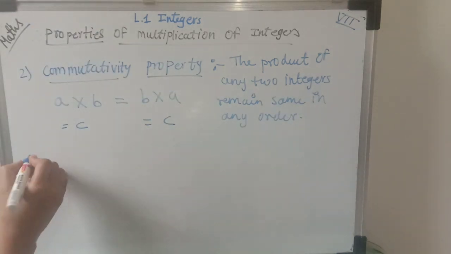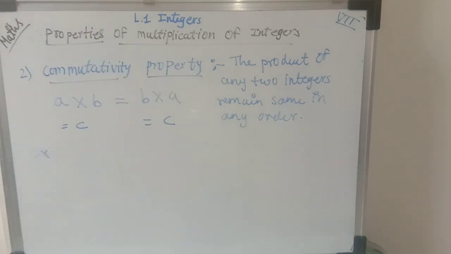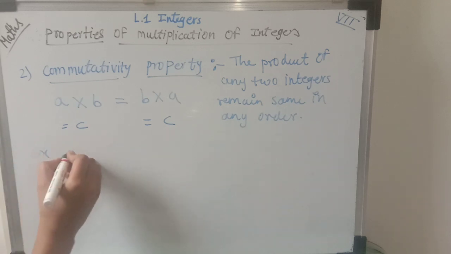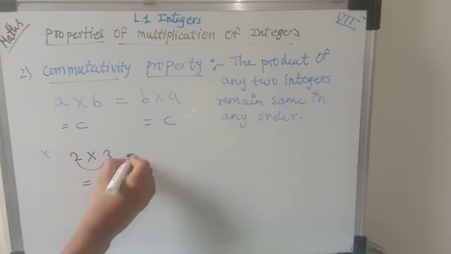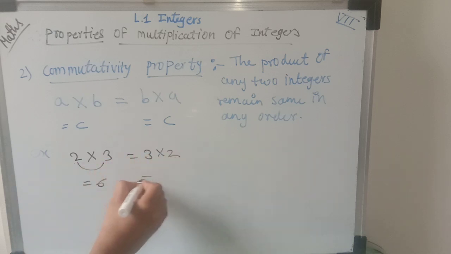Let's take an example here. So if I take 2 multiplied by 3, okay, so 2 by 3 is equal to 6. If I change their places, if I write 3 by 2, still I'll get the same answer, that is 6. So here they are saying whatever the order, whatever the place you write them, their value remains the same.